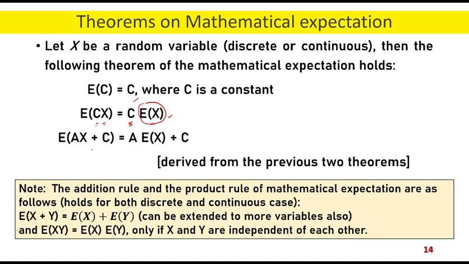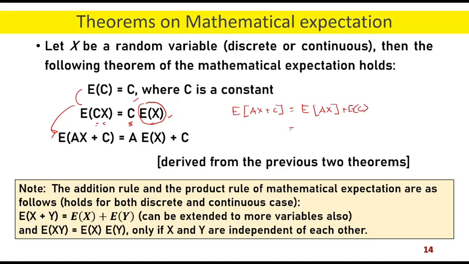And expectation of ax plus c, from these two we can derive this expression. This is derived from the previous two theorems. Expectation of ax plus c equal to a expectation of x plus c. How do we go with this? Expectation can move inside the summation, so I'll get expectation of ax plus expectation of c.